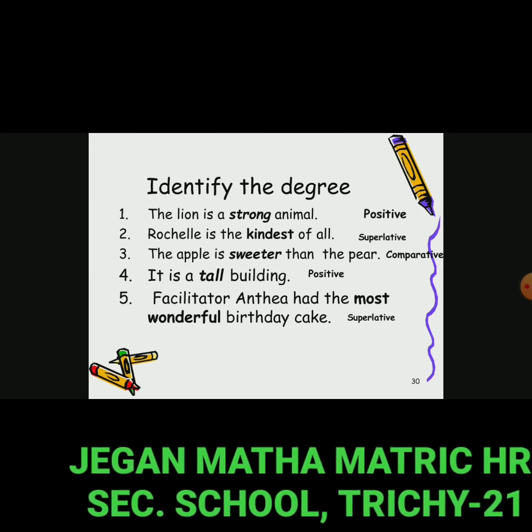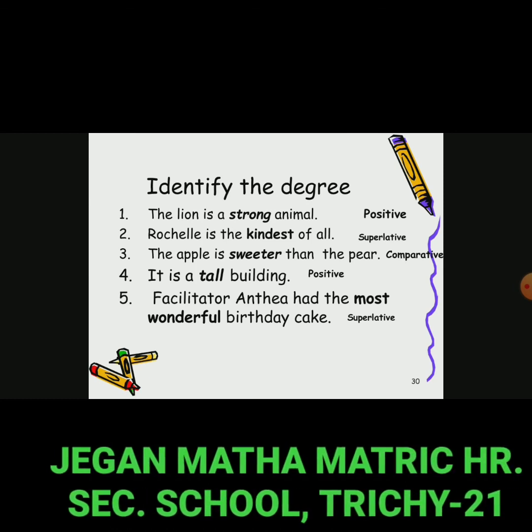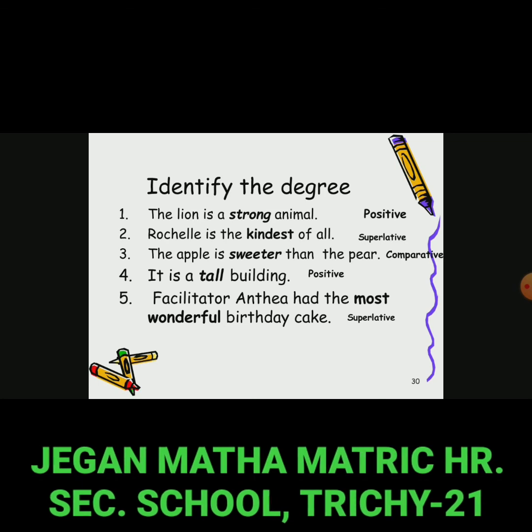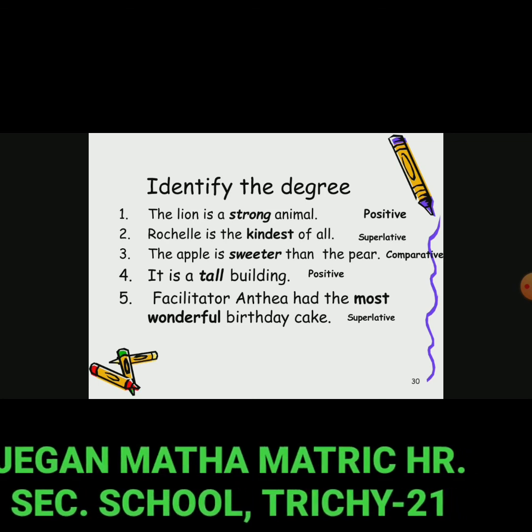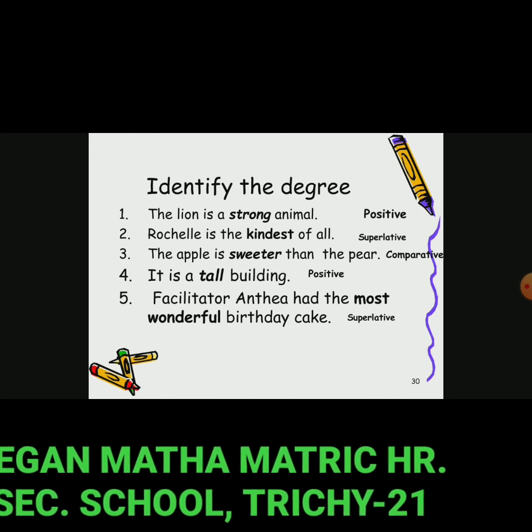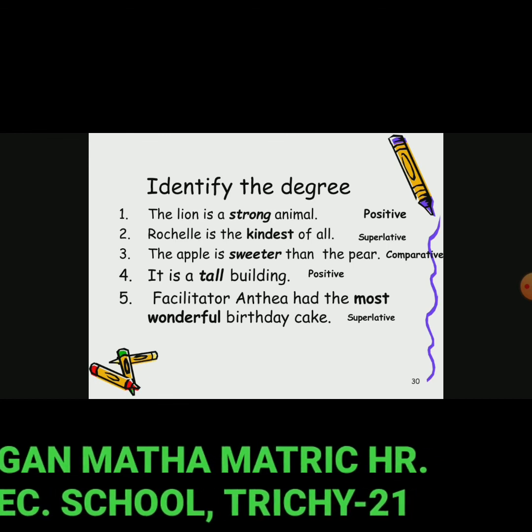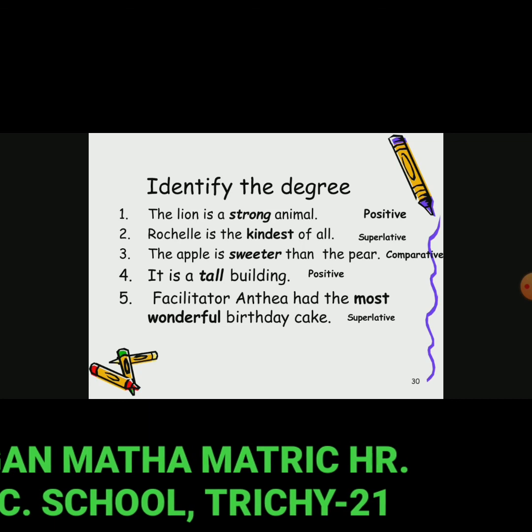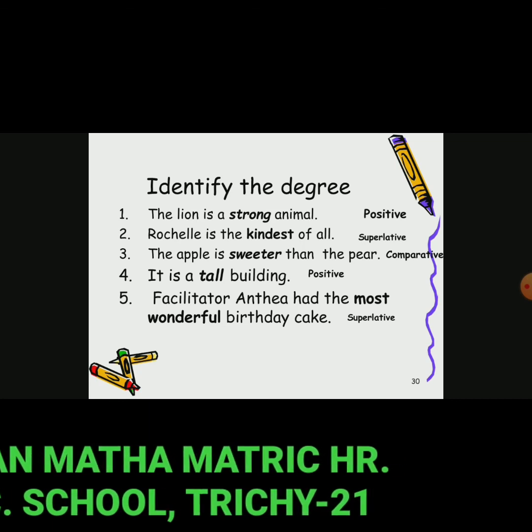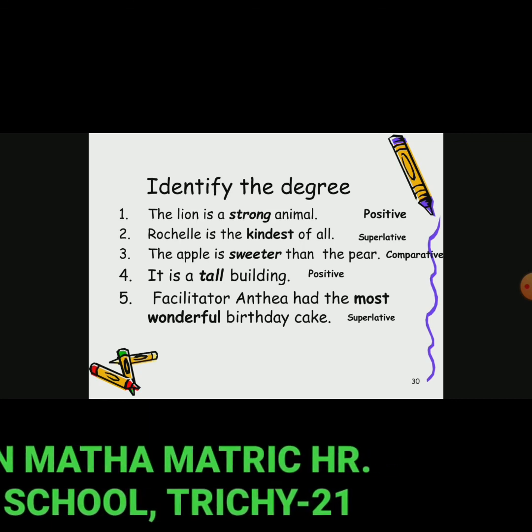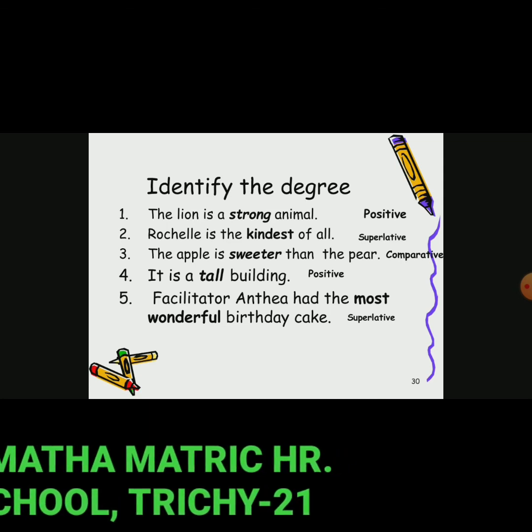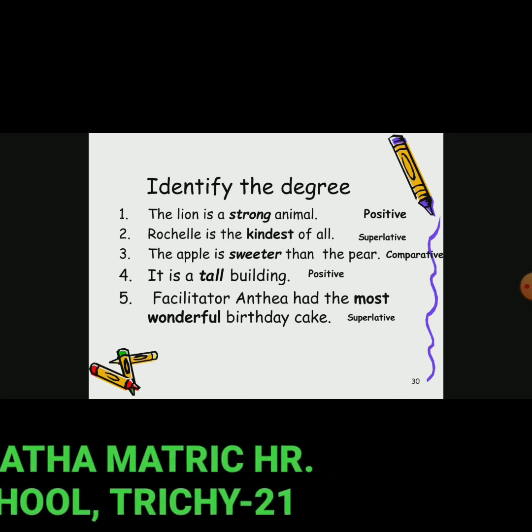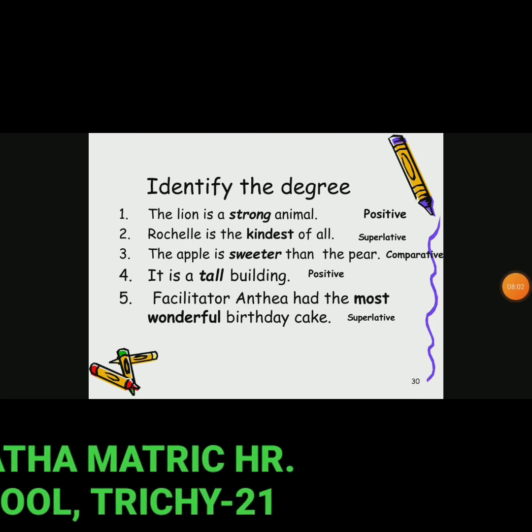Sweeter, er, so that is comparative degree. It is a tall building. Tall, without est, without er, so positive degree. Facilitator Anta had the most wonderful birthday cake. More wonderful belongs to comparative, but most belongs to superlative degree.